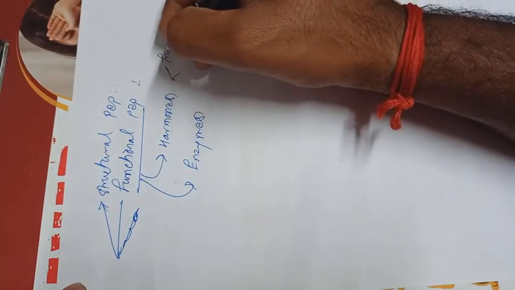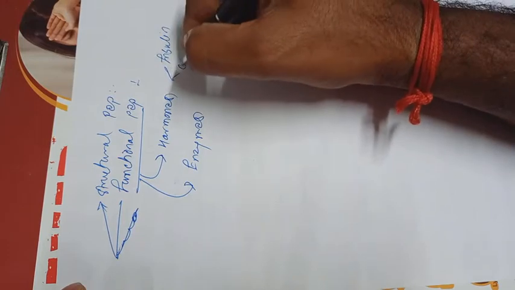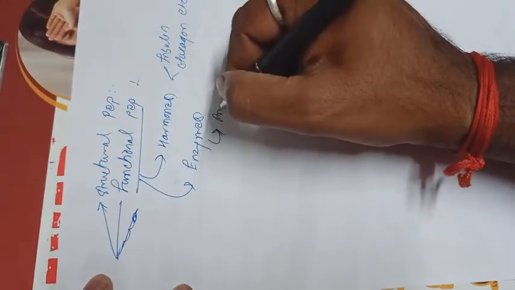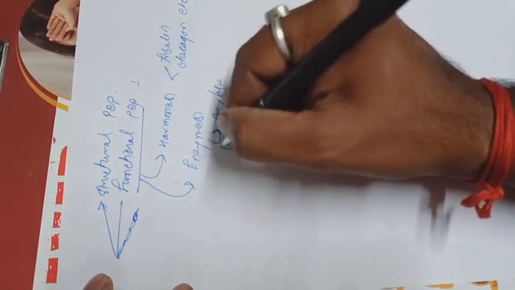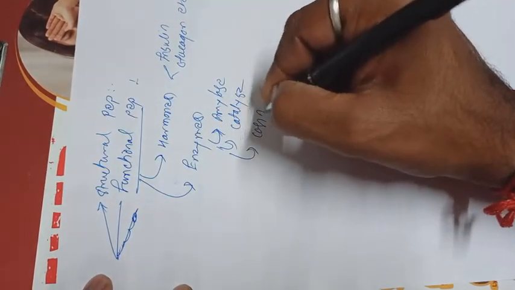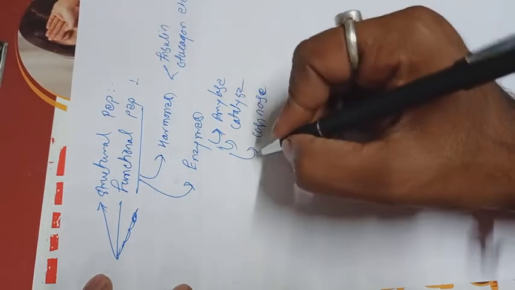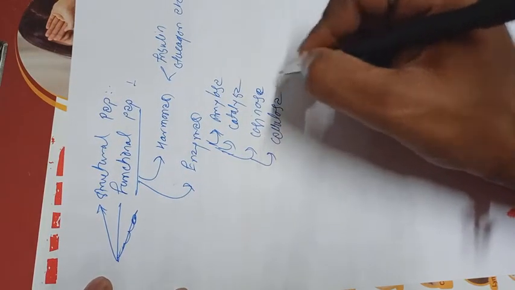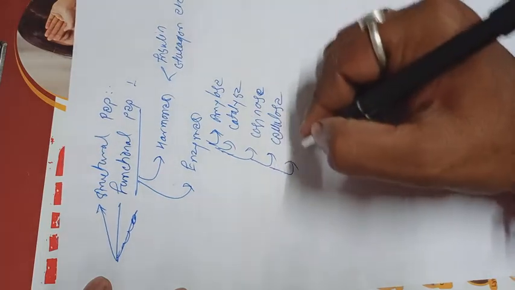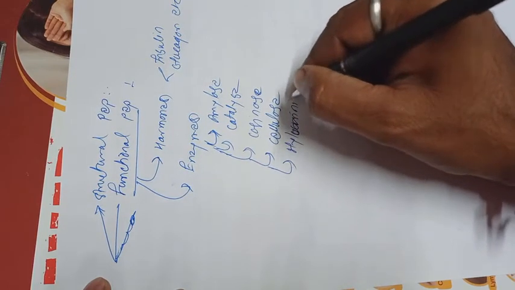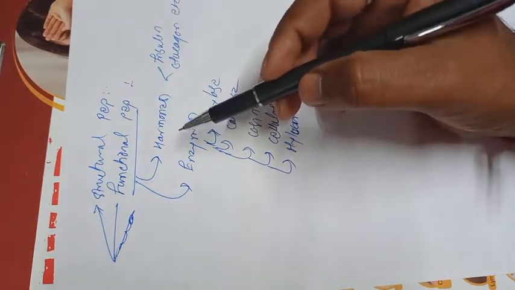Hormones like insulin, glucagon, etc. Enzymes like the specific enzymes amylase, catalase, caseinase, cellulase, and then also urinidase. These enzymes are functional peptides.